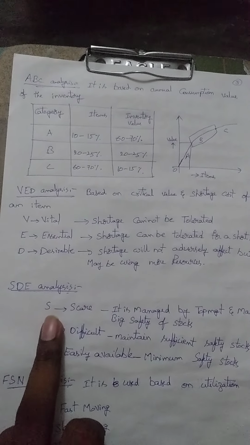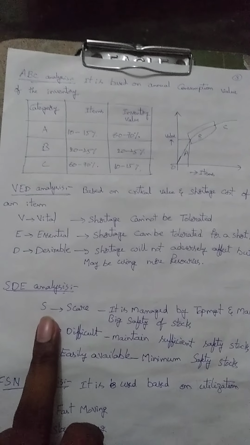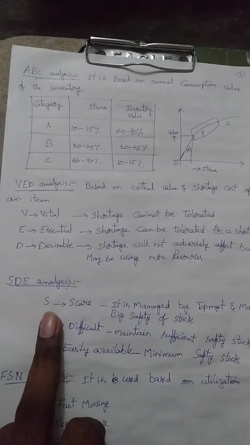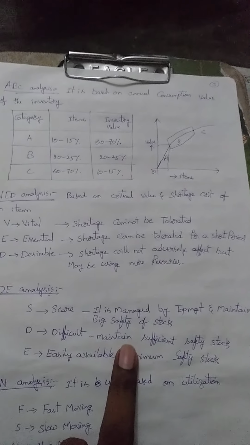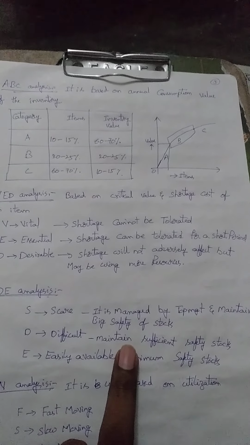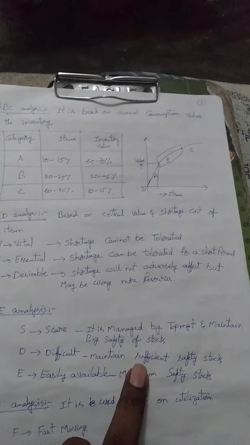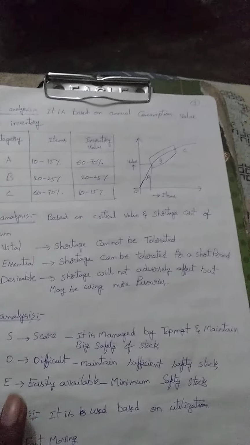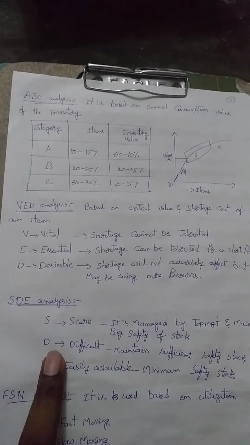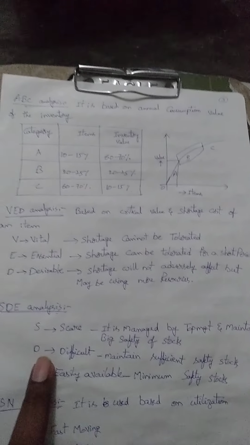Here in this SDE analysis, there is no concentration on valuation, there is no concentration on quantity. Every particular analysis has its own importance. Then coming to D, difficult, which means maintaining sufficient safety stock. It means providing some safety stock without any problems will be required. So that there is no delay in the production process, those particular raw materials will be given the D category. So D is also a difficult category.